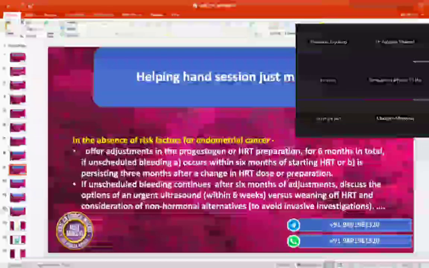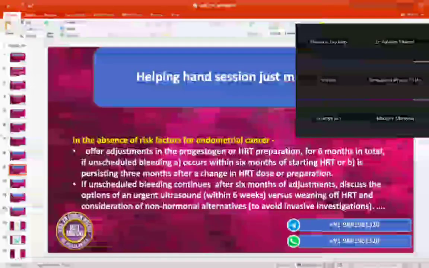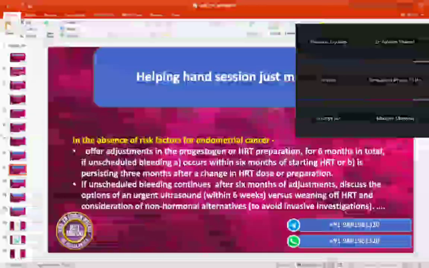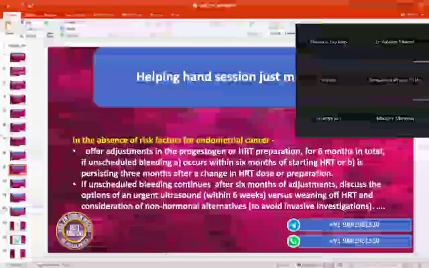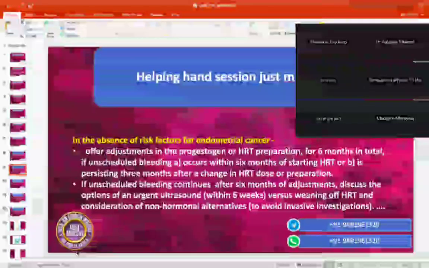So now this is the task. Taskeen, are you there? Yes, ma'am. Sarah has come to you after the 5th month of starting HRT. How are you going to take this task forward? I have given you the scenario. You have explained to her what is post schedule and everything. So now how are you going to give her treatment plans?